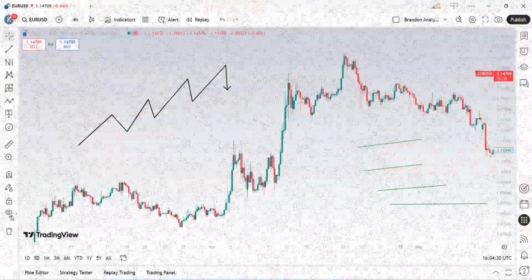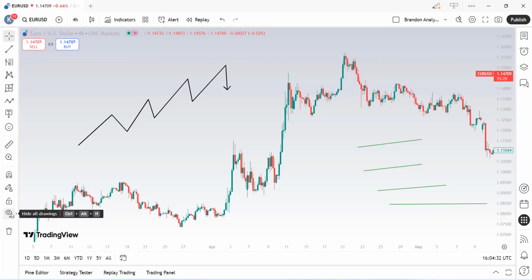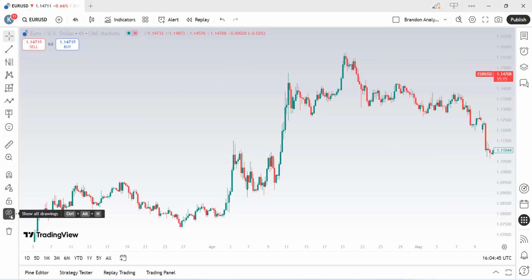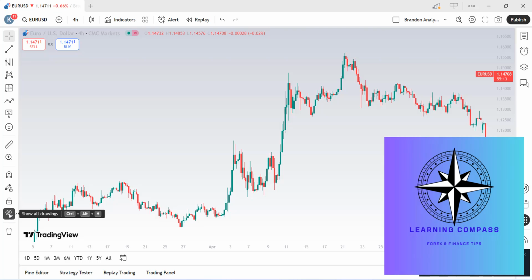Our next tool is the hide all drawing tools, which temporarily clears all drawings from your TradingView without deleting them. Notice how all my drawings on the chart disappear once I click on this tool, and once you click it again, all your drawings will appear immediately.